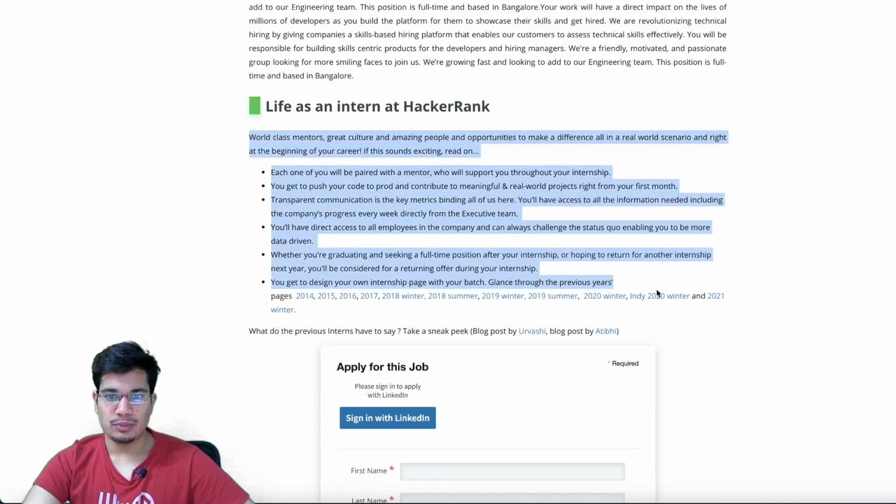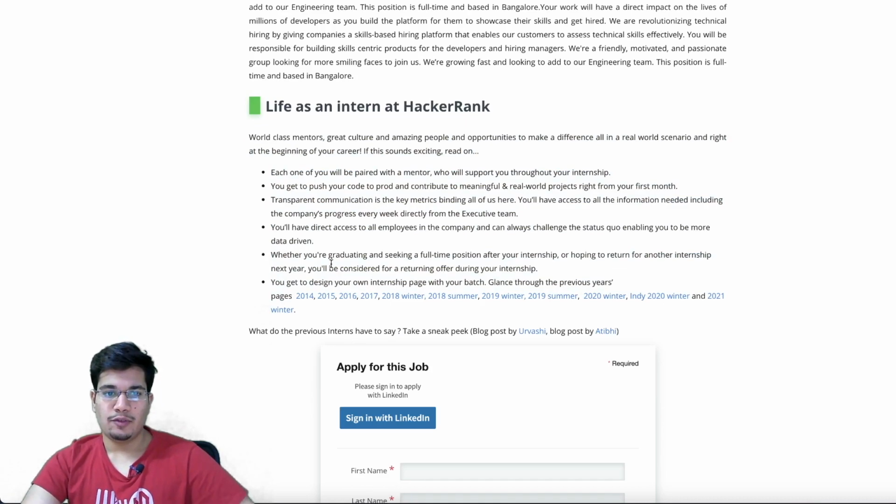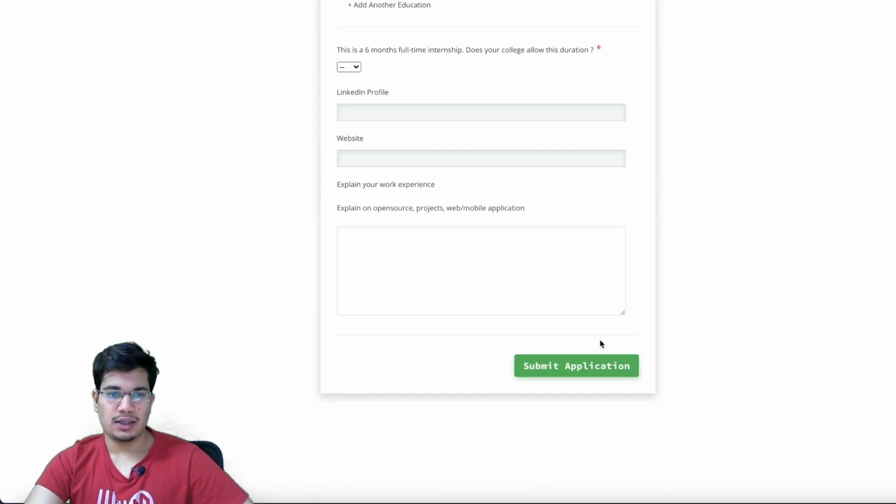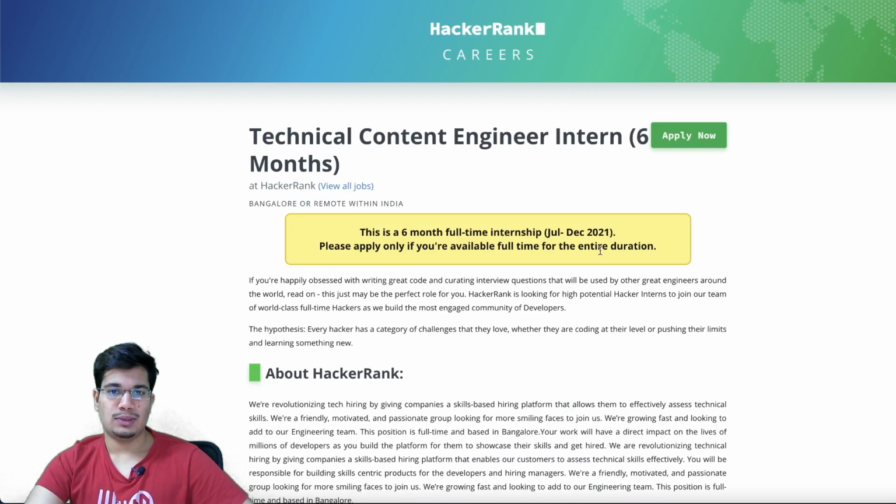And again, this part also remains the same as the previous one. And they have mentioned if you're graduating or seeking a full-time position after your internship ends or hoping to return for another internship next year, you will be considered for a returning offer during your internship. So your PPO might be guaranteed if you get this internship. And you can click on these links. They just mention the previous candidates who have bagged this internship offers, and again apply, fill this form and apply to this particular role as well.